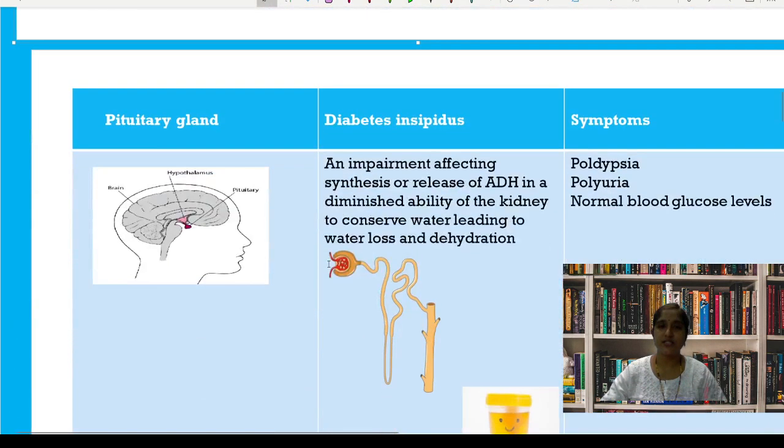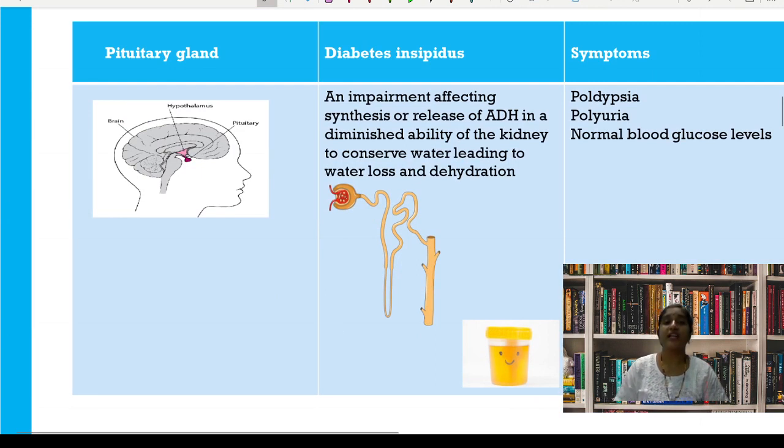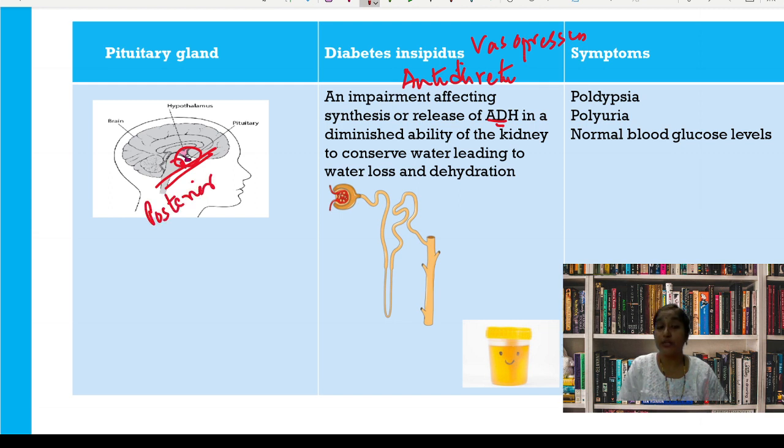Okay, the first one is diabetes insipidus, a condition where there is decreased release of the ADH, that is antidiuretic hormone, which is also referred to as vasopressin. This hormone is released from the pituitary gland, which is at the base of the brain, the posterior part. The posterior part of the pituitary gland releases the ADH, which shows effects on the kidneys. This is a picture of the nephron.